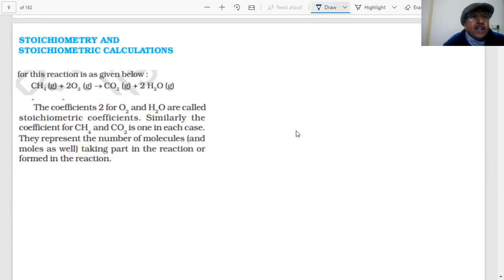What do you mean by stoichiometry and stoichiometric calculation, or what are we going to talk about in the whole concept today? Very important. Here I have written a reaction. You know about this reaction, students. When I write CH4 gas, it is undergoing oxidation or combustion. This is an example of a combustion reaction or oxidation reaction. You know that natural gas is used as a fuel. Do you know that natural gas is used as a fuel?